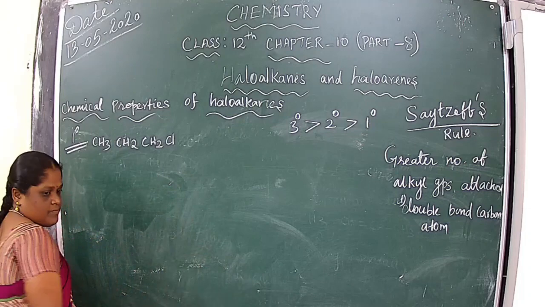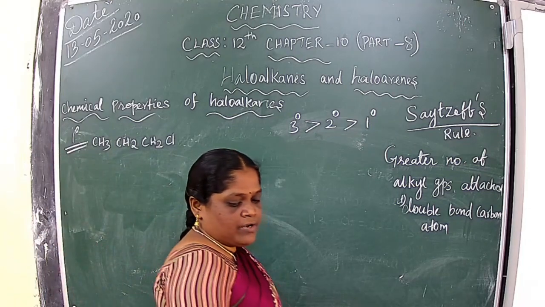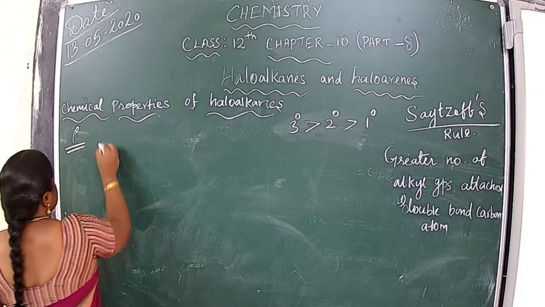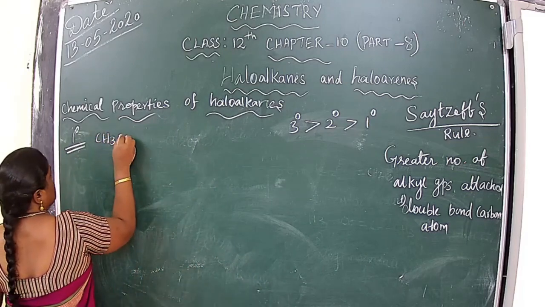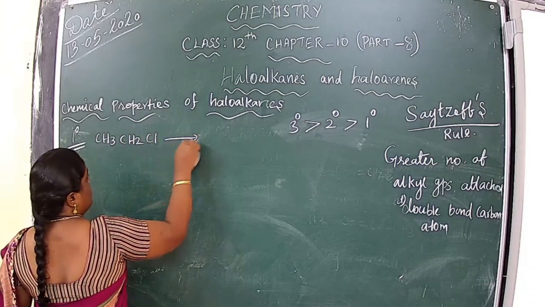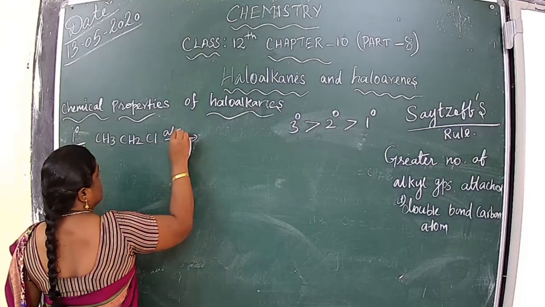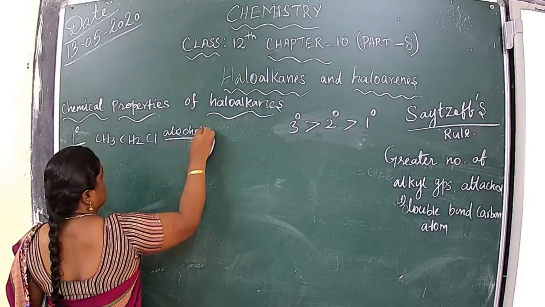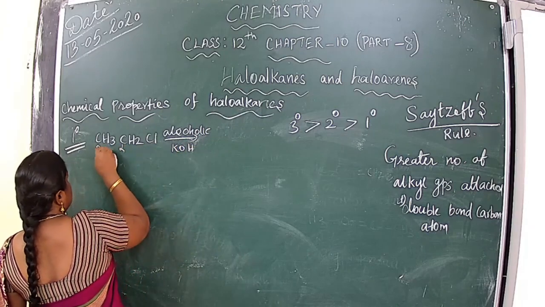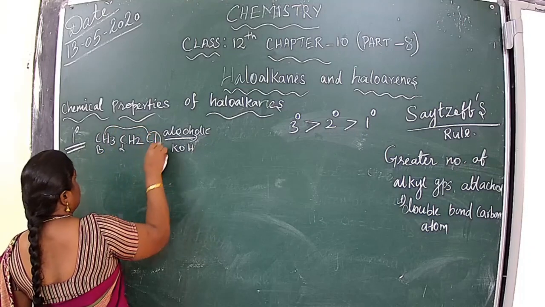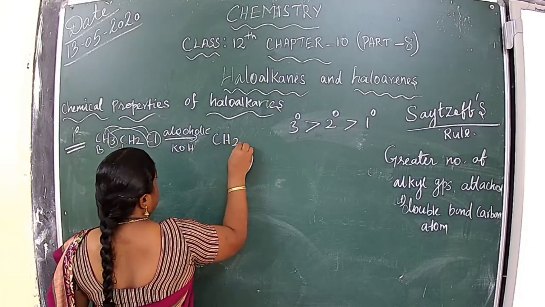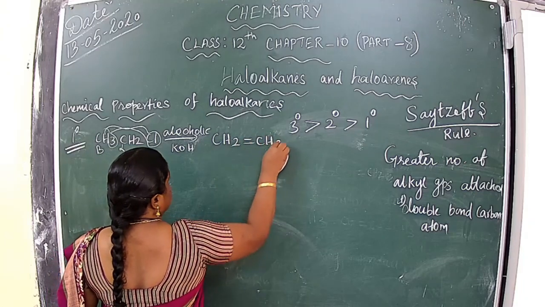Or otherwise, you can take any primary alkyl halide, CH3CH2Cl, in alcoholic KOH. Here is alpha, this is the beta. One of the hydrogens is removed, that is dehydrohalogenation. Then it becomes CH2=CH2.